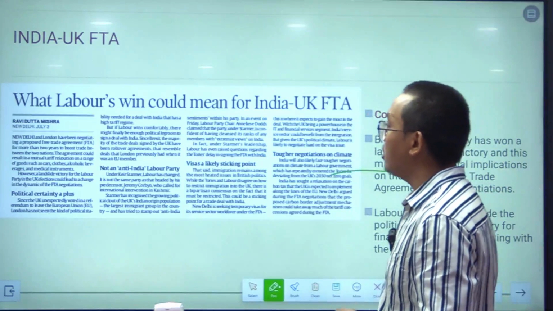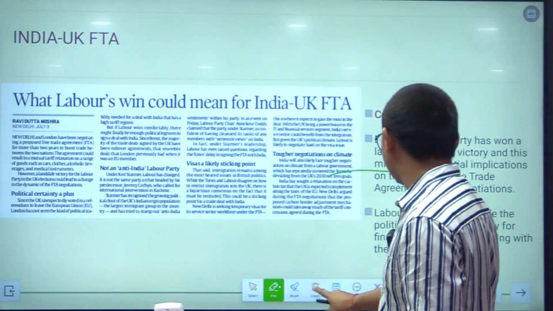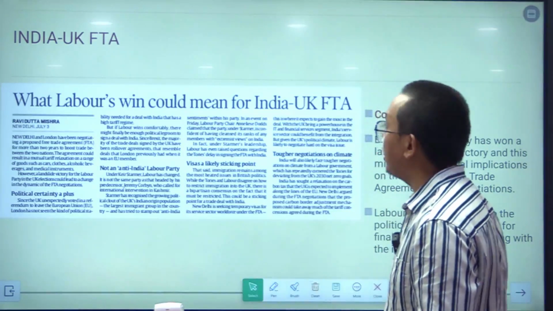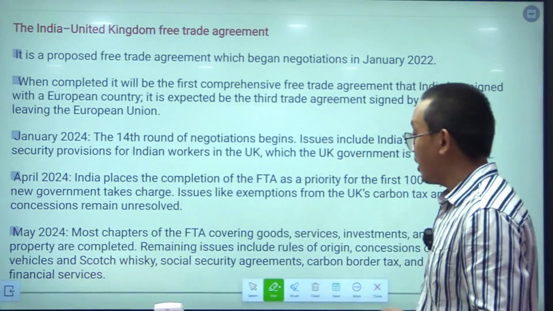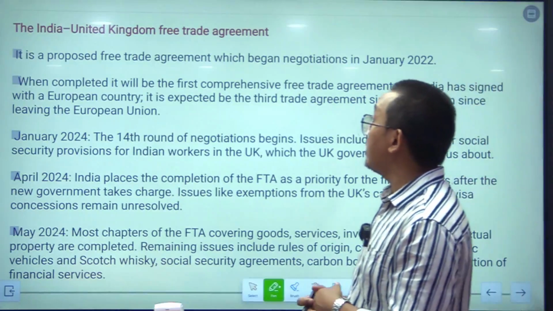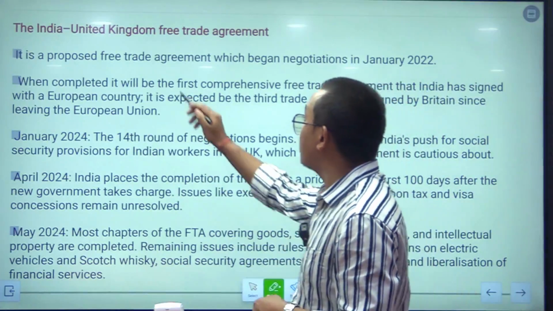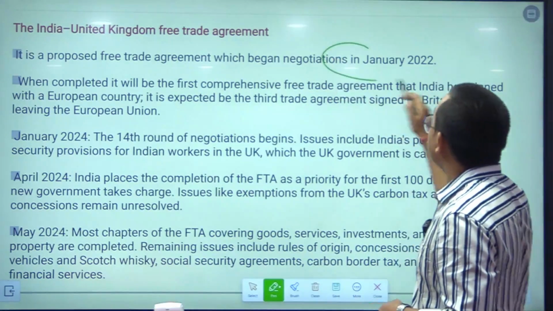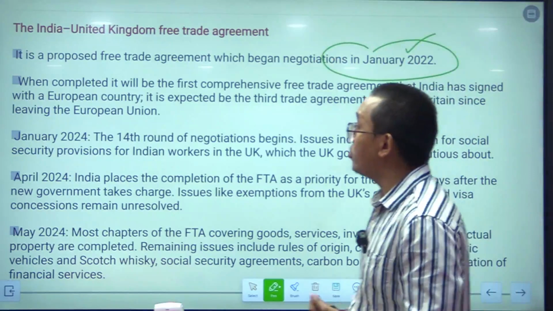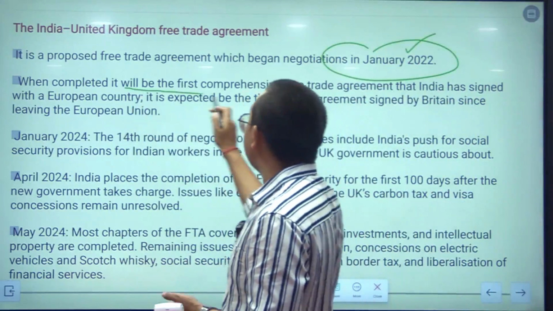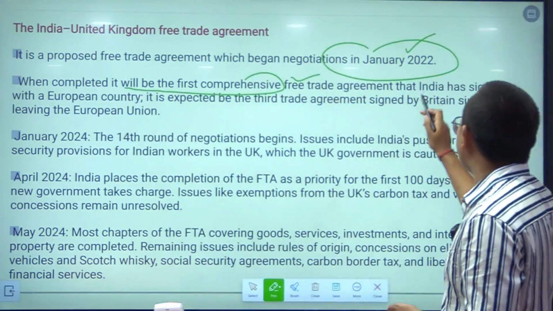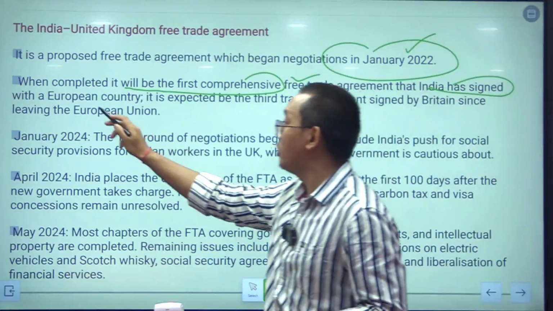So in this context we need to understand what the status of the free trade agreement between India and the UK is. So far as the India-UK Free Trade Agreement is concerned, it was proposed and negotiations began in January 2022, and when completed, it will be the first comprehensive free trade agreement that India has signed with a European country.